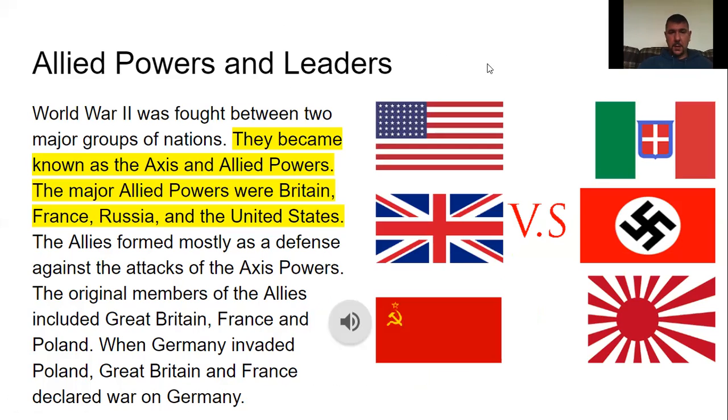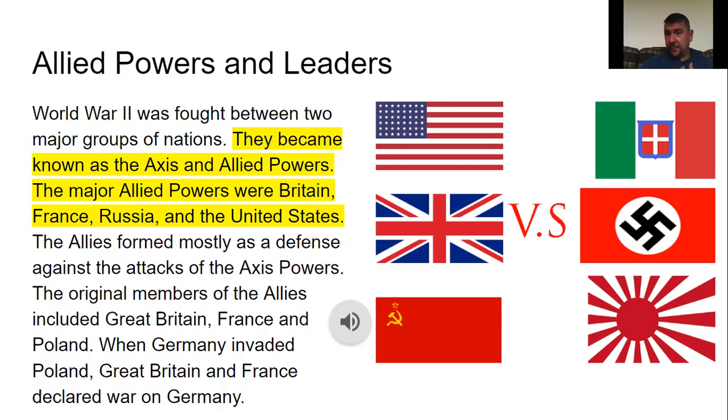So, like I said, it was fought between two major groups of nations, and they became known as the Axis powers and the Allied powers. And the major Allied powers were Britain, France, Russia, and the United States. And they were formed mostly as defense against attacks by the Axis powers.